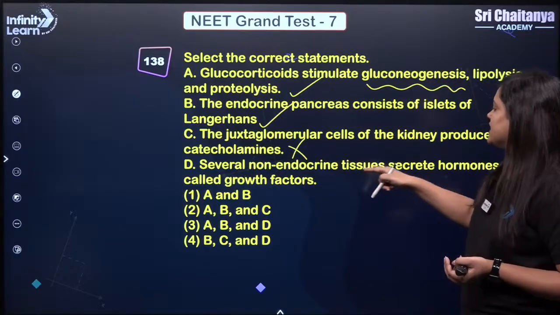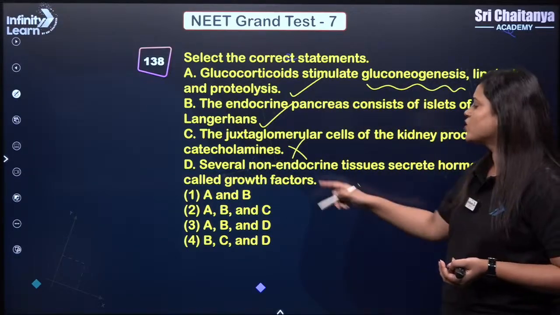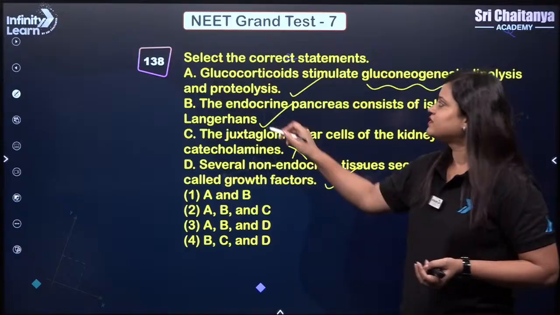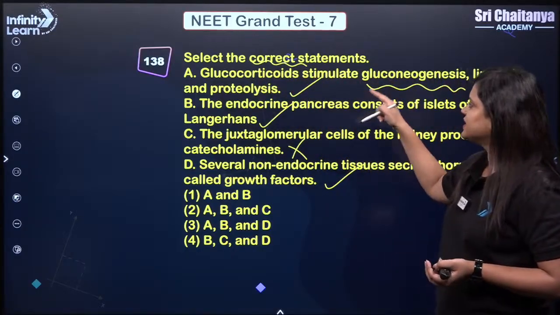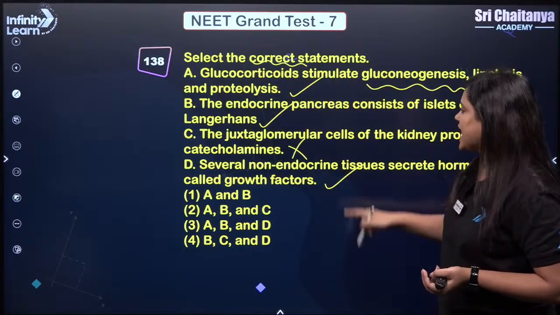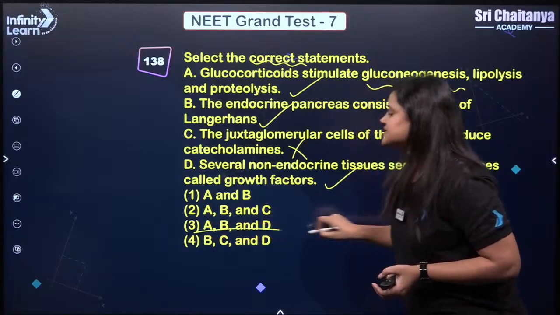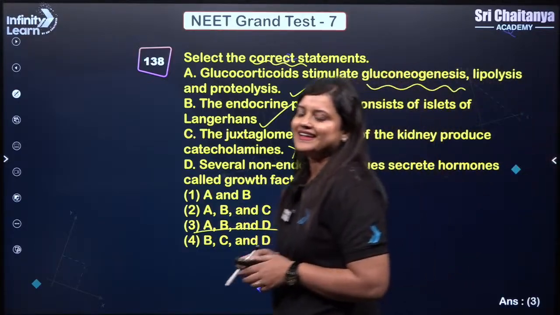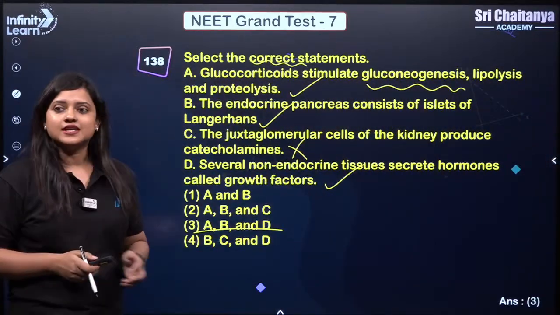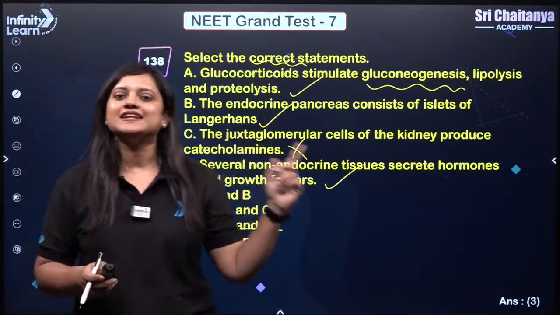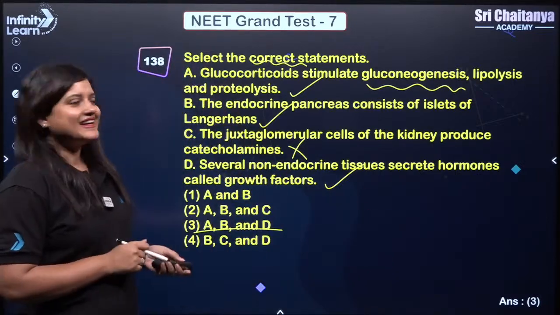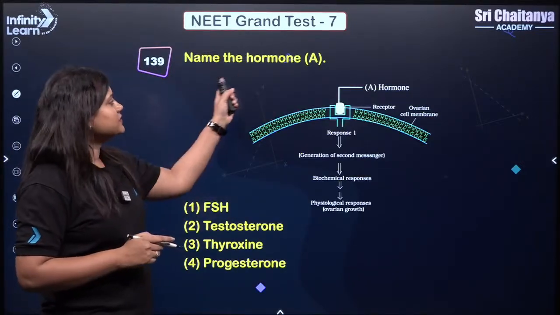Several non-endocrine tissues secrete hormones called growth factors. So we need to find out the correct statement here. A, B and D are correct. So the answer should be 3. Yes? So the correct answer is 3. Be careful, the questions are not that easy. Okay? Next question, name the hormone A.